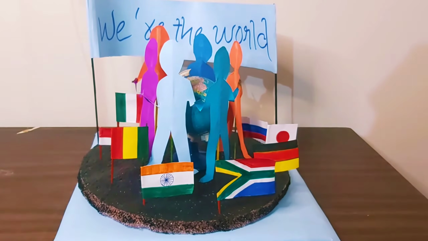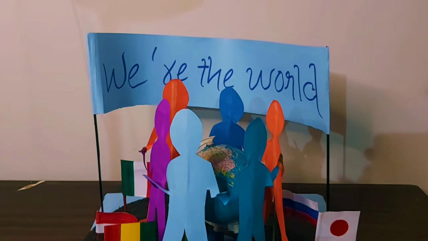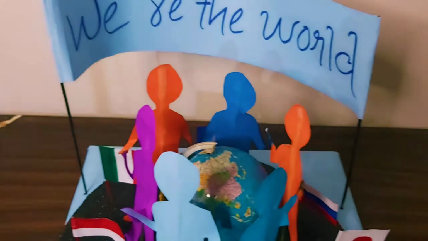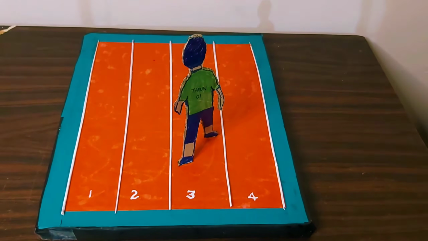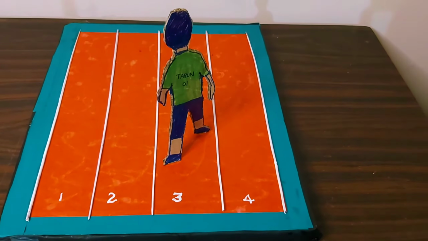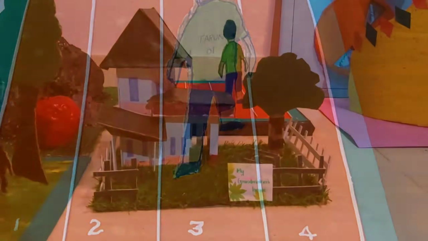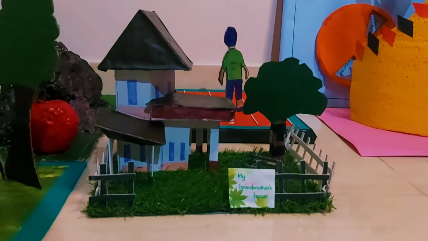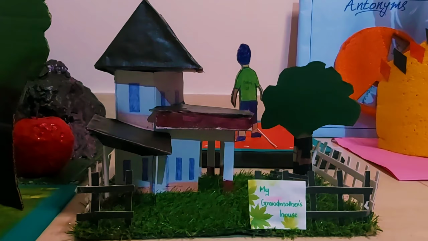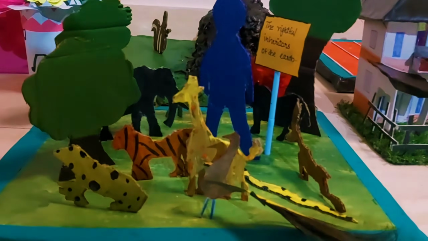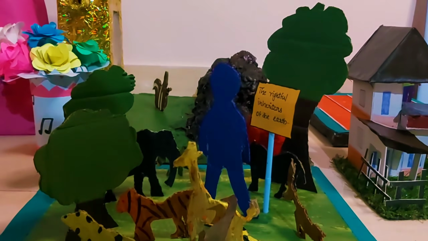This still model is based on the chapter We're the World by Michael Jackson which we have in Standard 8. This is a running track based on the story The Race by Nisha Punjabi which we have in Standard 9. This still model is based on the poem My Grandmother's House by Kamala Das. This still model is based on the chapter The Rightful Inheritors of the Earth.